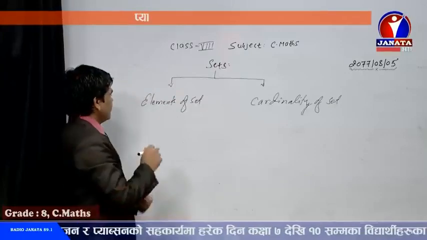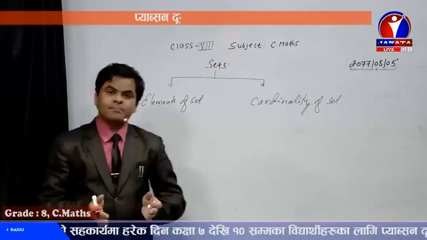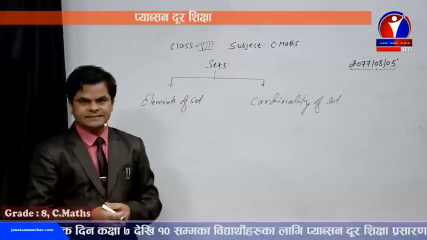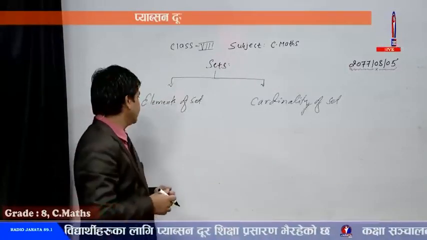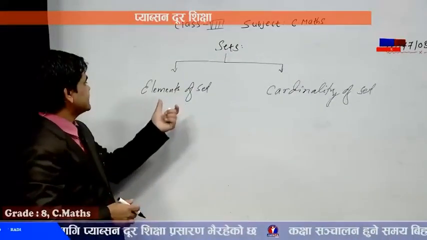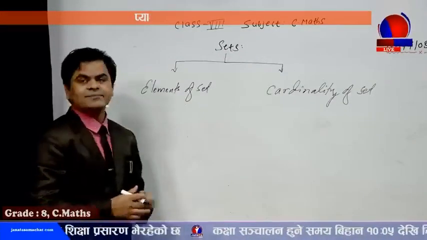Dear students, the set which you have learned in the junior classes, I mean in class 6, class 7 and class 5 as well, that set of data or information is known as elements of set.